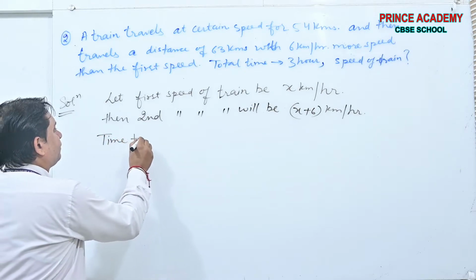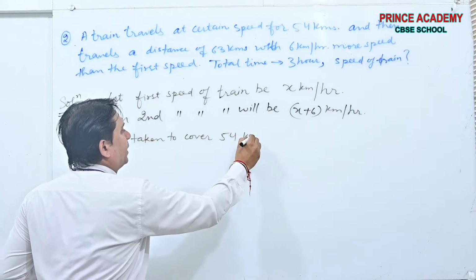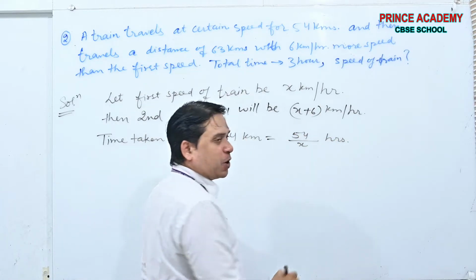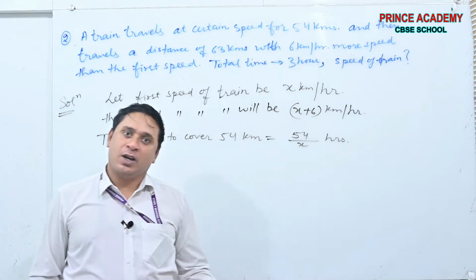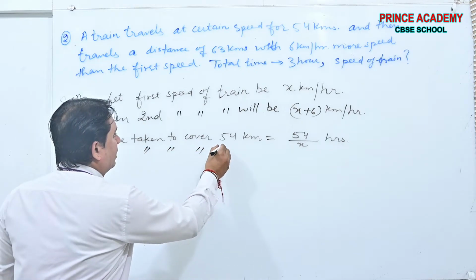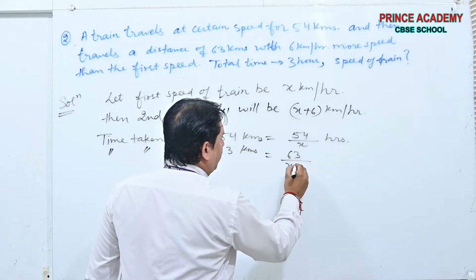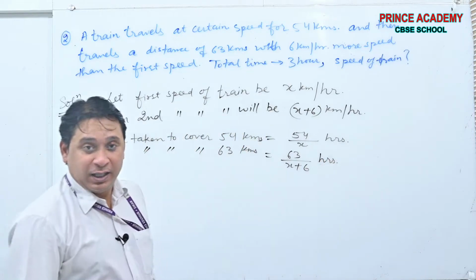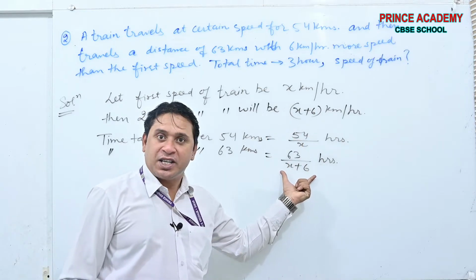And what we have to do here, see, time taken to cover 54 kilometers, distance by speed, so much hours, yes or no? Distance is 54, speed is x for first case. Done. In the same way, time taken to cover 63 kilometers, 63 by x plus 6. Yes or no? This is the time taken for 54 kilometers. This is the time taken for 63 kilometers.